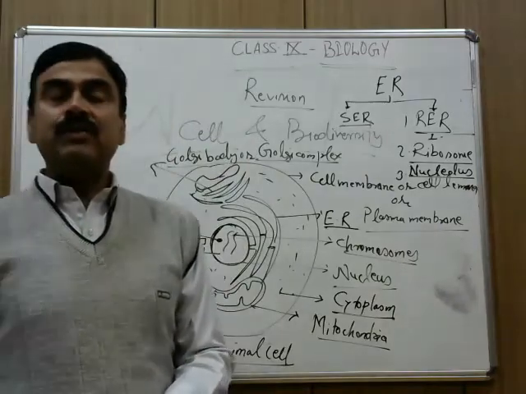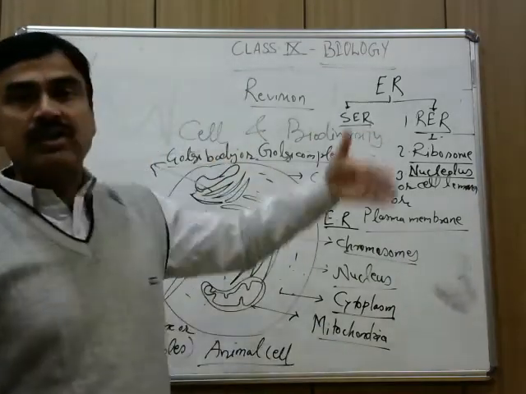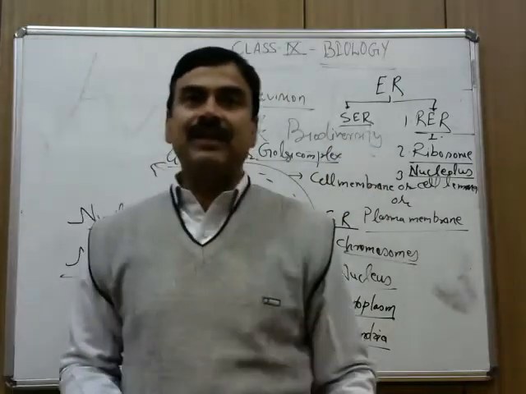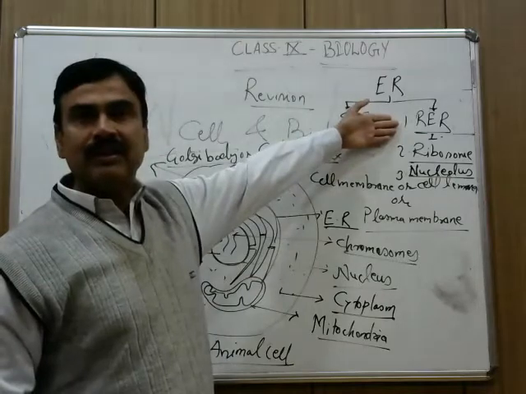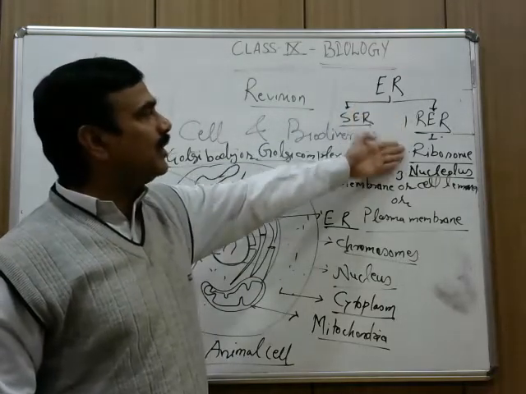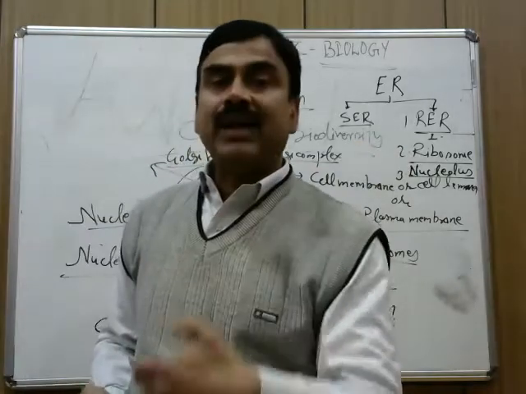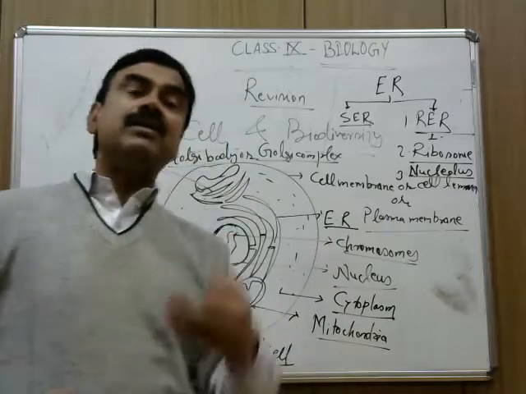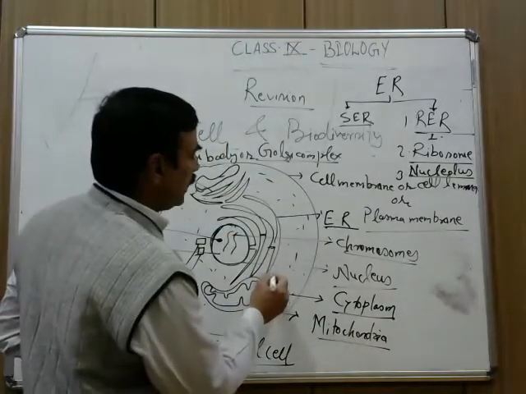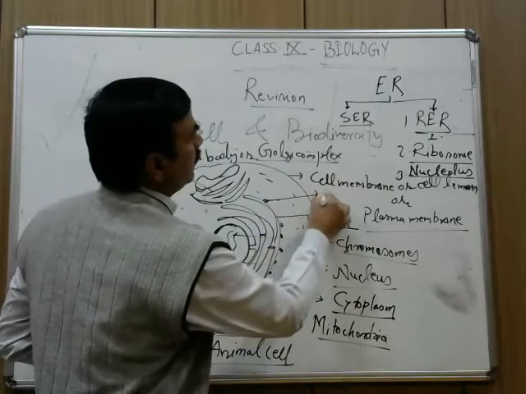Now it is going to be very, very easy for you when you start the cytology, when you start the study of cell. You have to see in this way. Rough endoplasmic reticulum helps in the synthesis of protein. Now look at this ribosome. Ribosome is also known as protein factory. It helps in the synthesis of protein. Where is ribosome located? In the cytoplasm. It is attached with the endoplasmic reticulum.